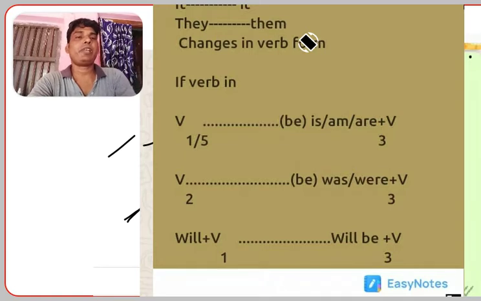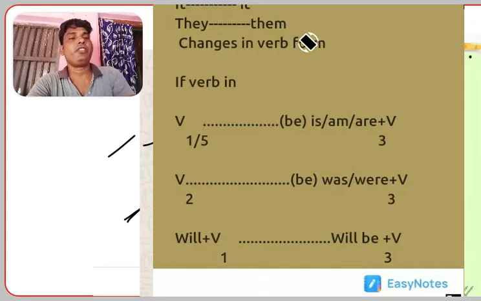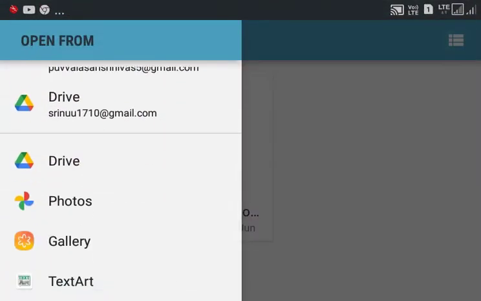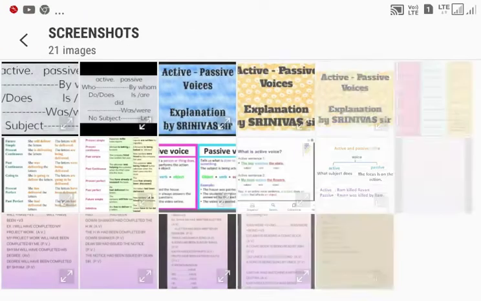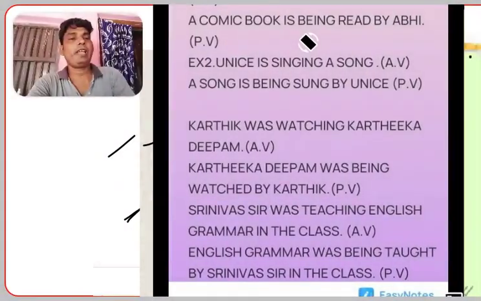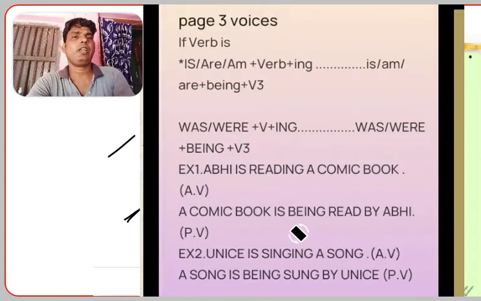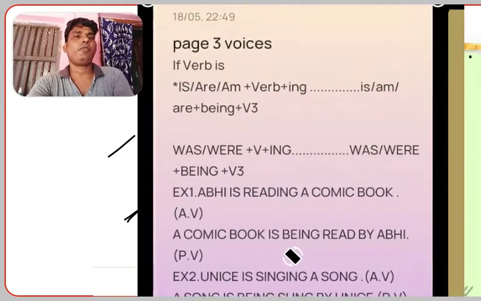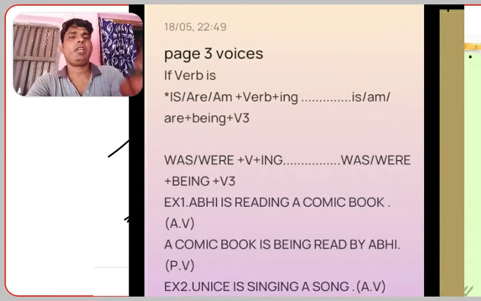From active to passive, we can simply change. Some more instructions are to be followed while discussing active and passive form.